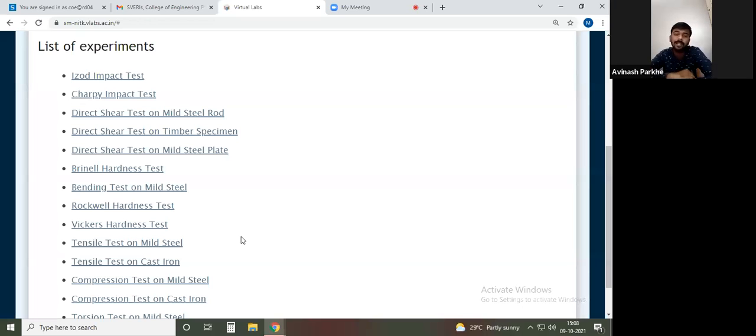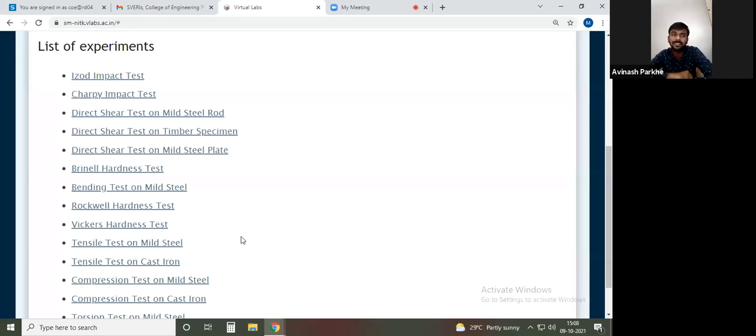There may be variation of material. I can perform the tensile test on mild steel, on cast iron, or on glass material. So the same test can be conducted for a number of materials as per the requirements.